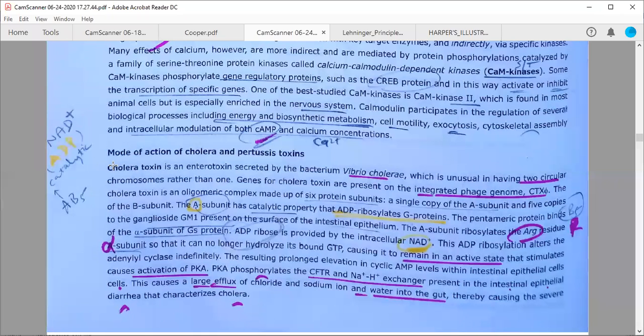So this is not a property of the bacterium itself; the disease is produced because of the genome coming from the phage, from the virus.